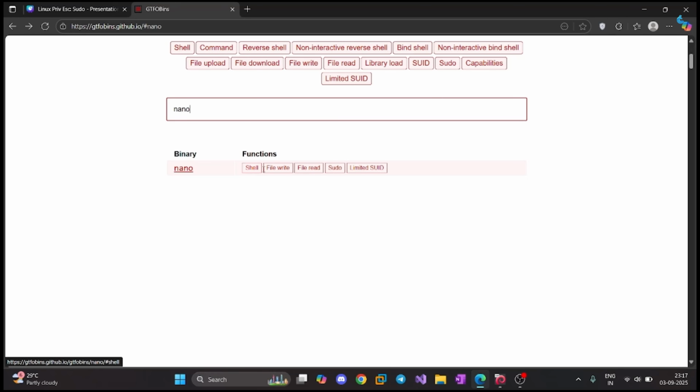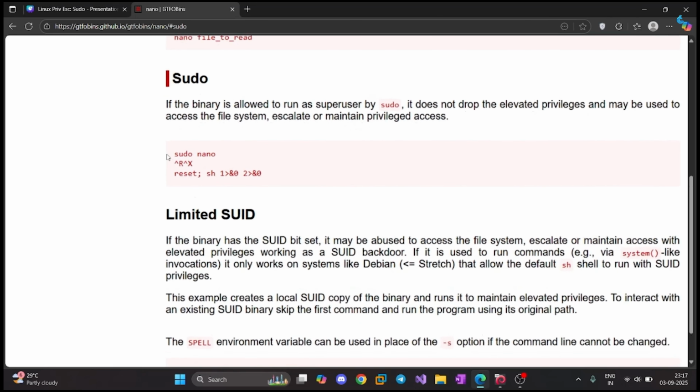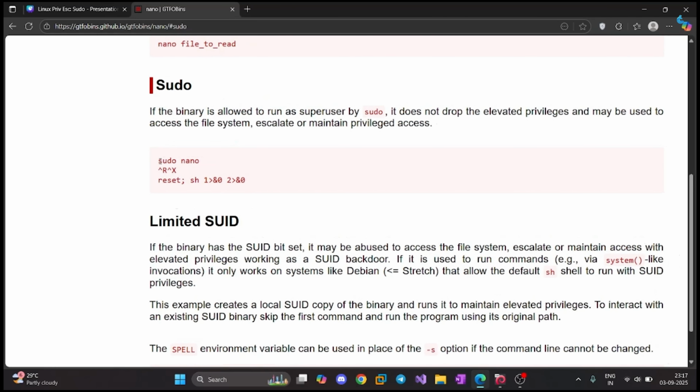We have shell, file write, file read, limited SUID, and we have the sudo. Of course, we're going to abuse this, right? So let me click on this, and as you can see, this is what this particular entry shows. Now we just need to replicate the same thing in our Linux machine, in our victim machine, and we will be root, right?